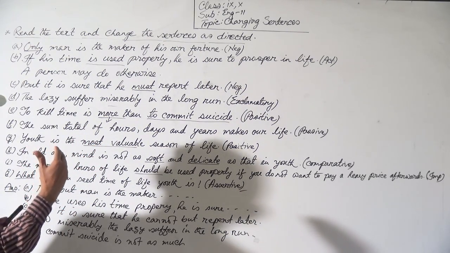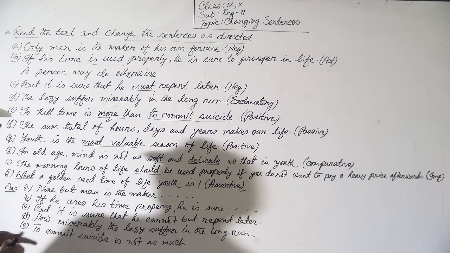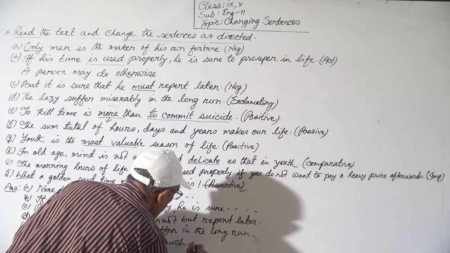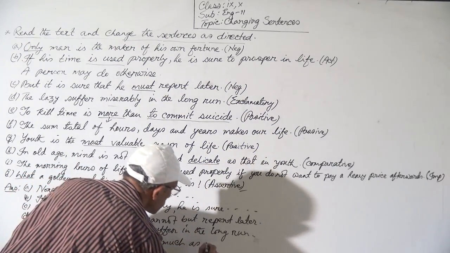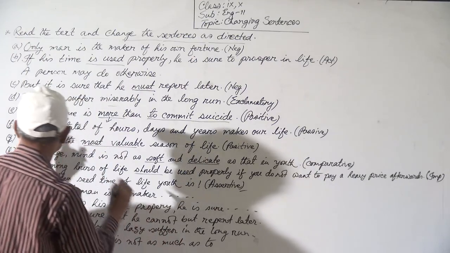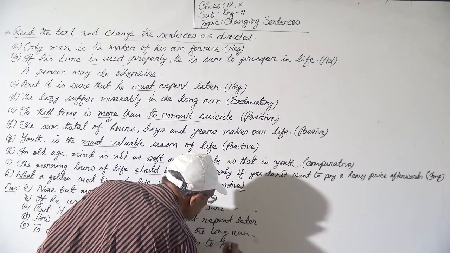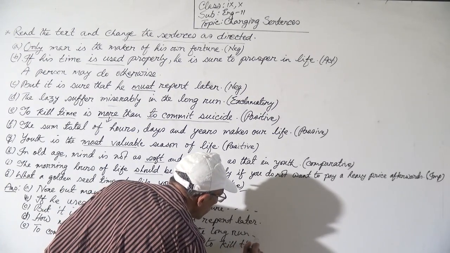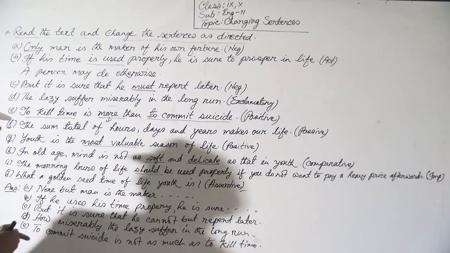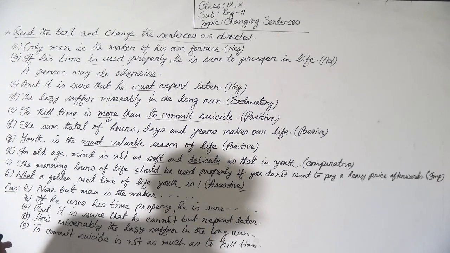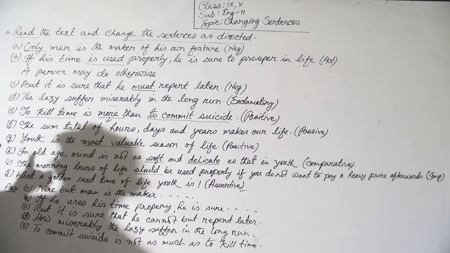So it will be: To commit suicide is not as much as, and then the first subject, to kill time. To commit suicide is not as much as to kill time.